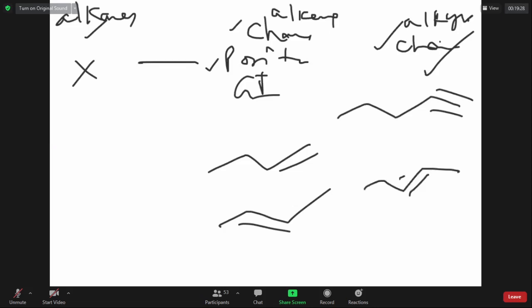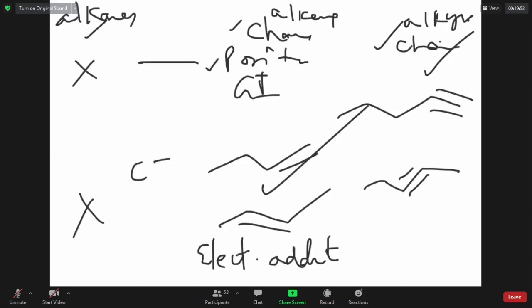It is 2-pentyne. So alkanes cannot show position isomerism because there is no functional group. Alkenes and alkynes can show position isomerism due to variation in the position of the double bond or triple bond. Alkanes are unreactive. Alkenes are highly reactive. Their reactions are called electrophilic addition. Addition means the double bond breaks and you get new sigma bonds.